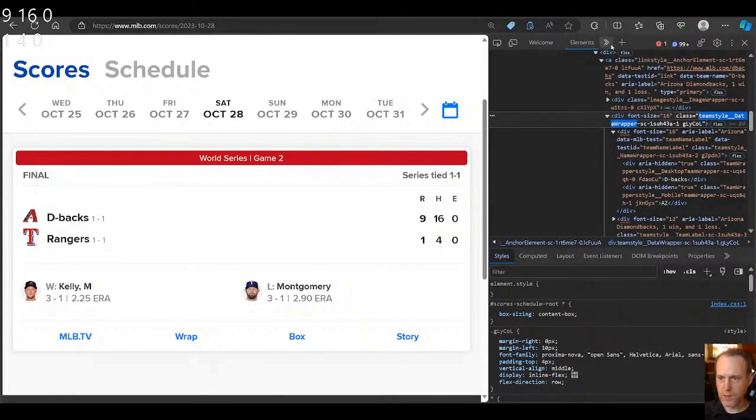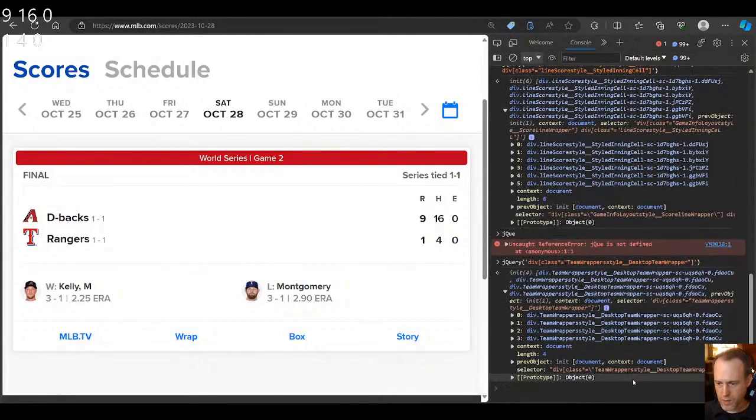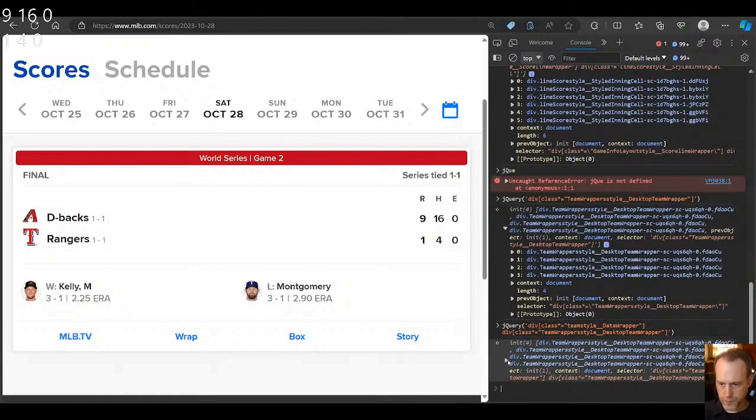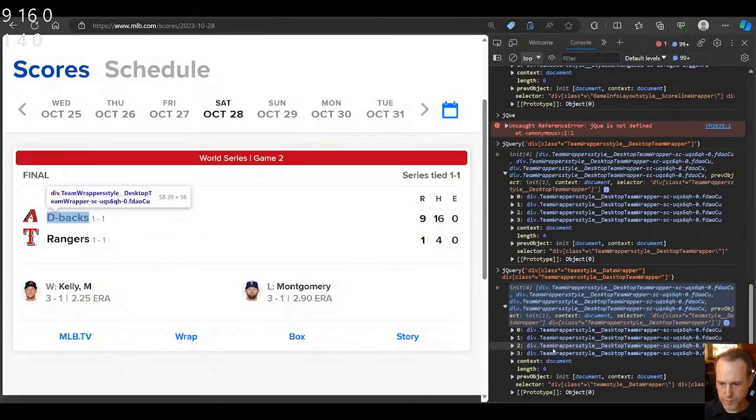Let's see if that's going to pan out. Yeah, so it will be like div class partial this and that. Now we're still getting 4, but that's actually not that bad. We can work with this. So let's grab